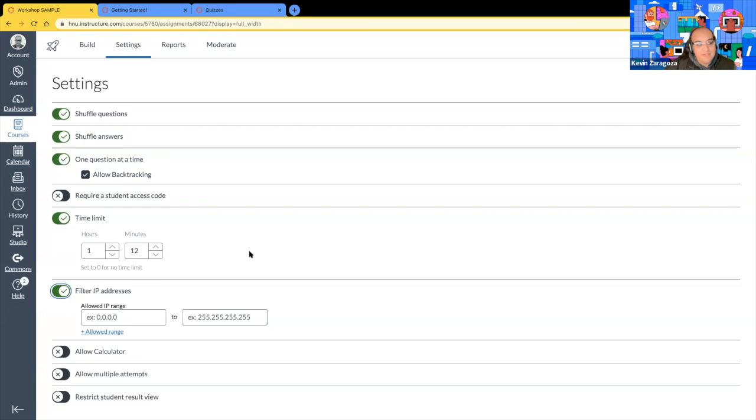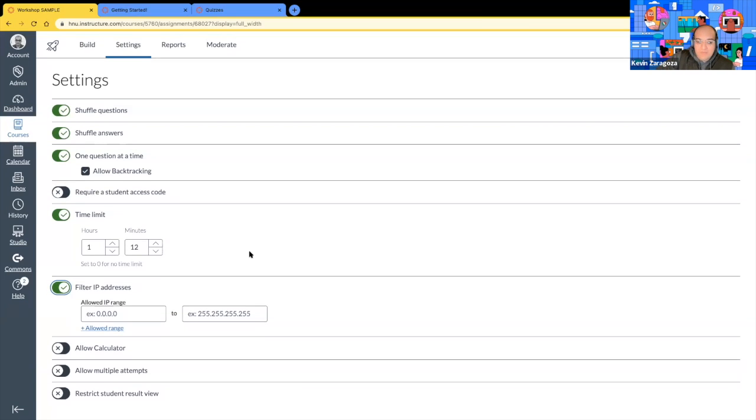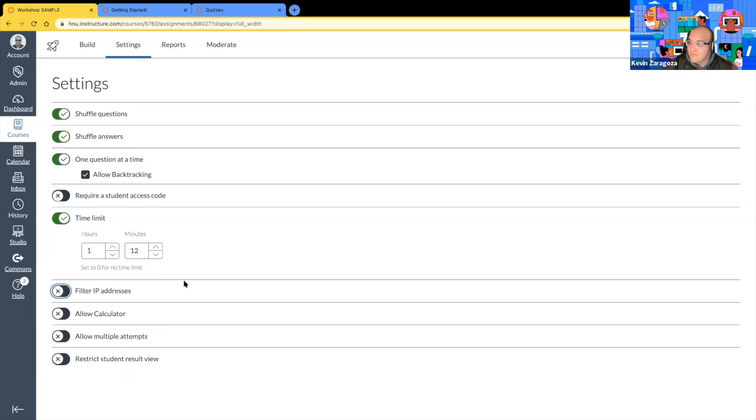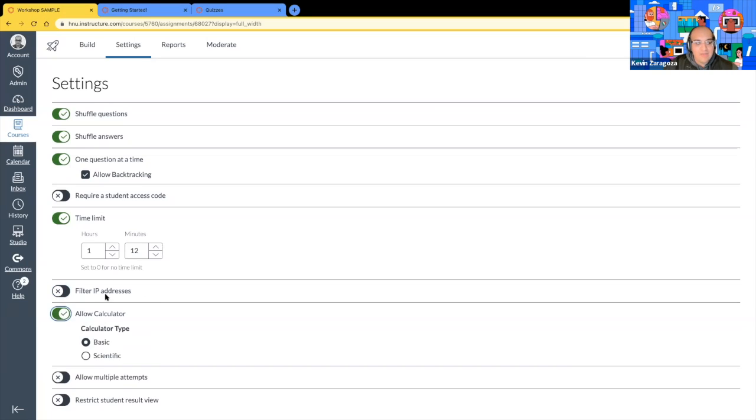Filter IP address. This is a little bit beyond what we talk about as well. Filter IP address basically means we set the range of who can take the quiz. You want to be very mindful of the students who may be international students. So if you do set this for whatever reason, international students may not be able to take the quiz. So I would advise to just keep it off. You know your students, and so we will keep the IP addresses turned off. Allow calculator.